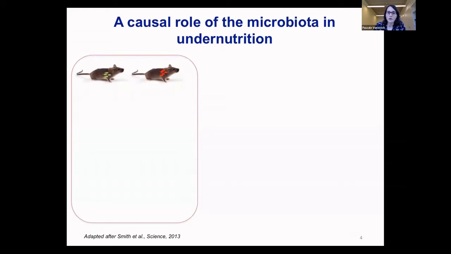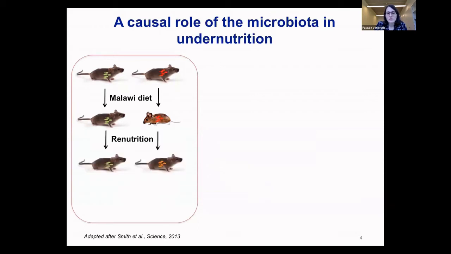don't have their own microbiota, and they exposed both of these groups of mice to what they call a Malawi diet, which is a diet that is deprived of macro and micronutrients. And as depicted here, the group that had the normal microbiota remained normal, while the group that had the microbiota from the undernourished child was losing weight.